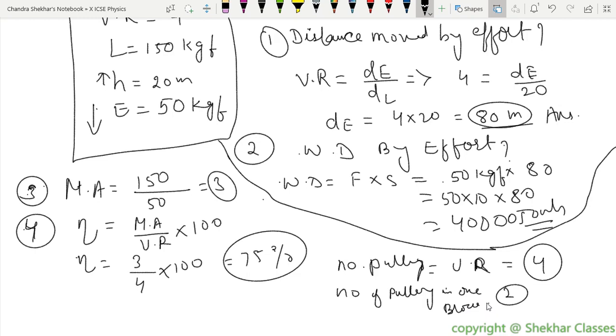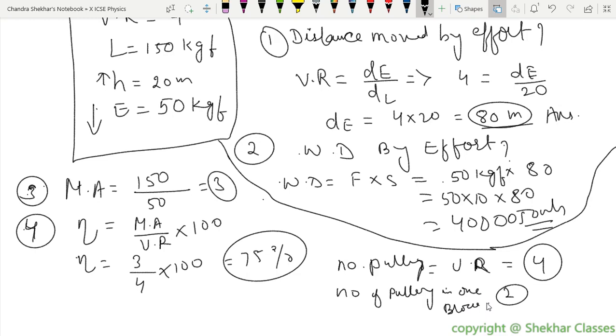Okay. Understood? Right. I think you need to work on that. So then, if the number of pulleys is 5, what is the number of pulleys in one block? That is a question mark coming up here.